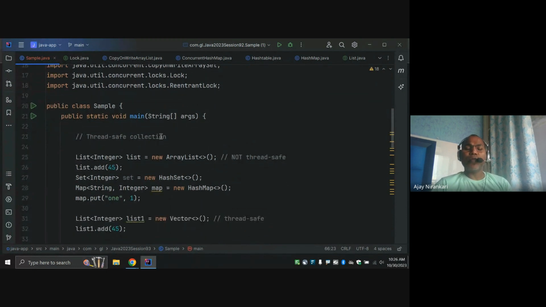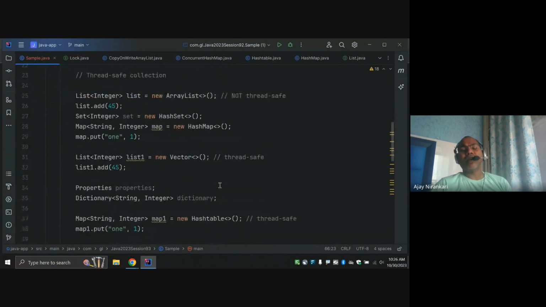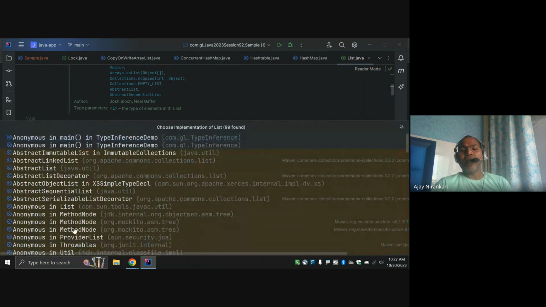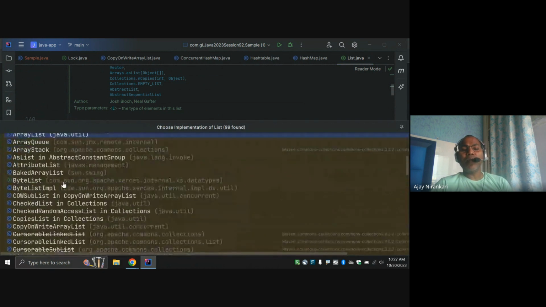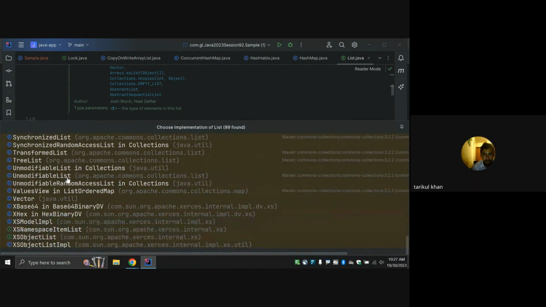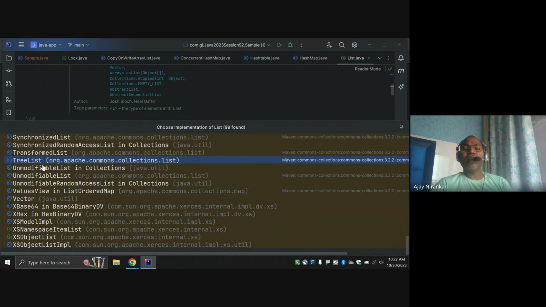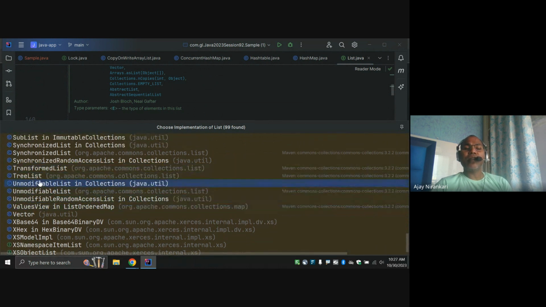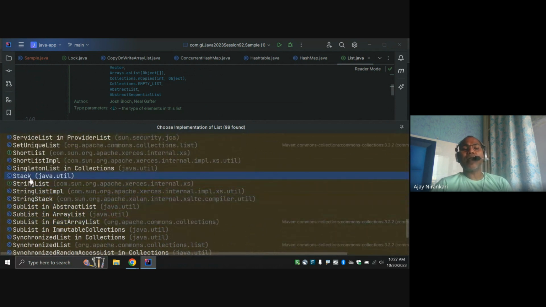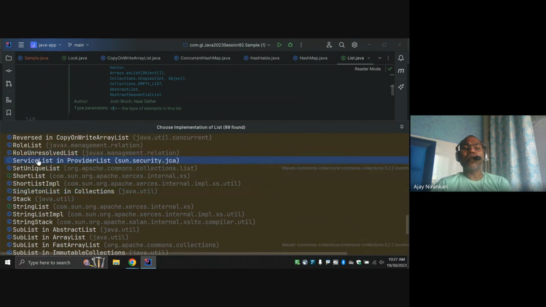The Java collection framework has lots of implementation classes. If you look at the List interface and click here, you find these are all the implementation classes of the List interface. One we can use is the Vector. Similarly, there is the stack, and synchronized list, sort set, reverse.